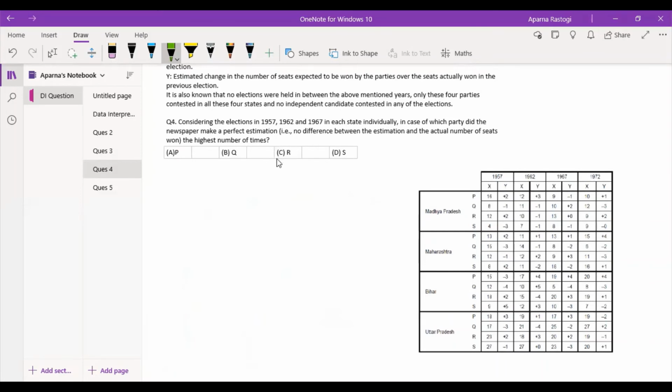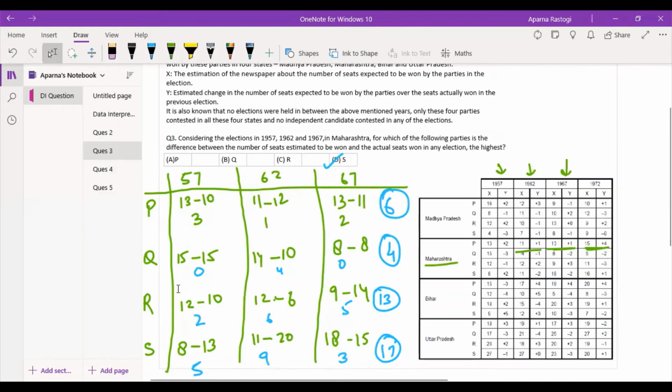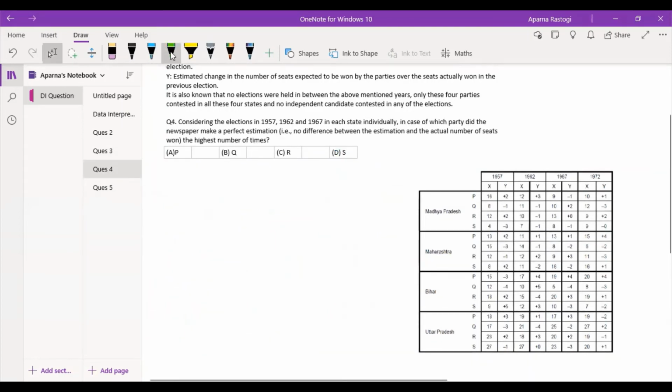So the highest number of times, so you already know from here that in case of Q, the highest estimation has been made twice. You can see over here it is twice. 2 times you are getting 0, and in none of the other states you are getting the value as 0. So of course we have Q as we can consider Q to be one of the answers. We'll quickly just scan through and see if we can arrive at any other value.